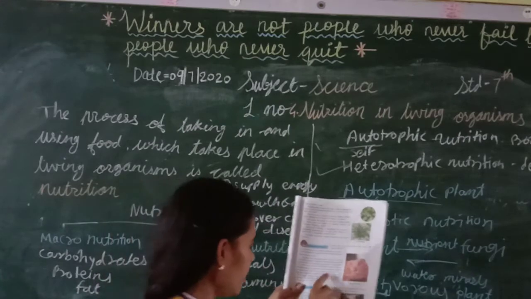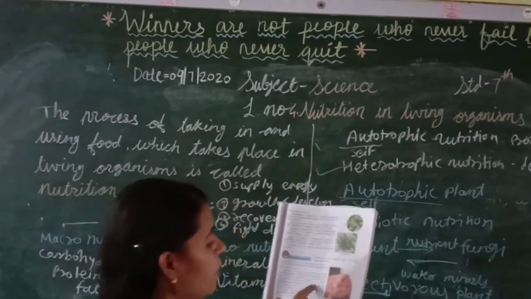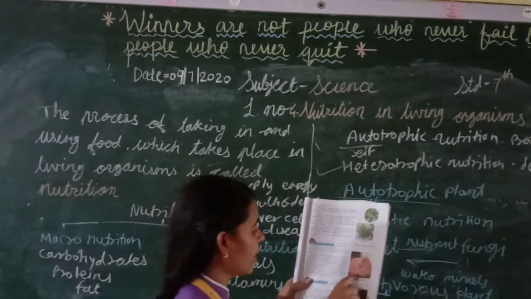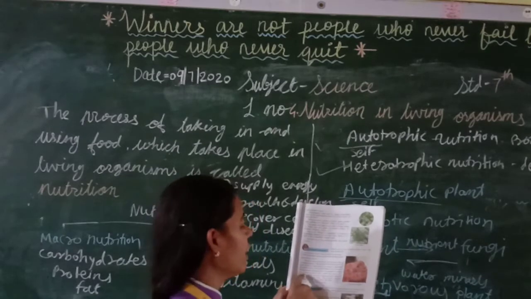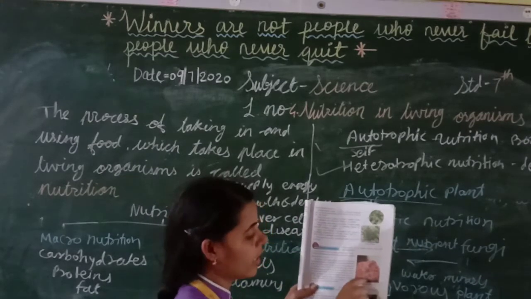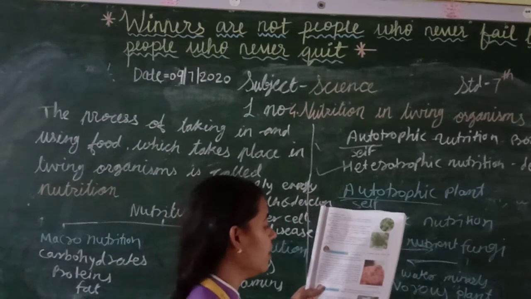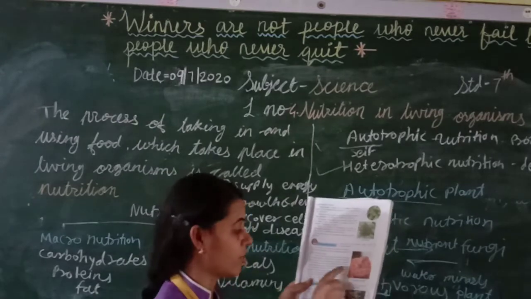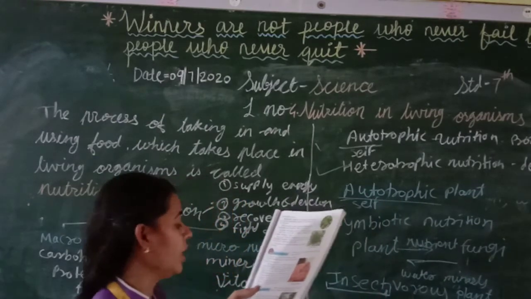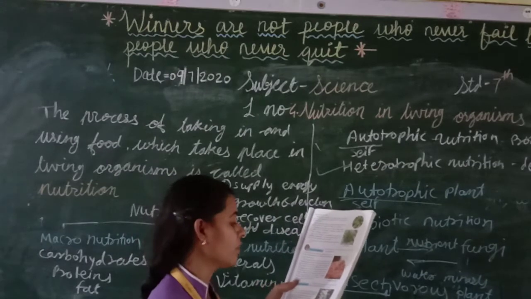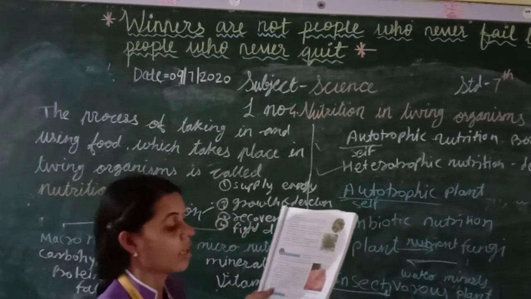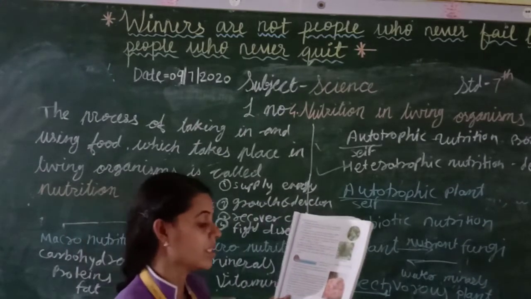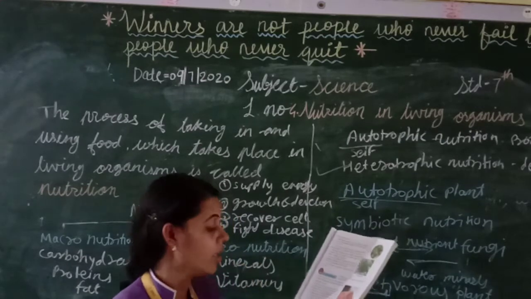It grows very close to the ground. Their height is very short, and their leaves are very attractive. You can see in the picture their leaves are very attractive. Their color is pink and red, with hair on the margin of the leaves. You can see this in the picture. Droplets of a sticky substance found at the tip of the hairs attract the insects. With the help of this sticky substance, they capture the insects.